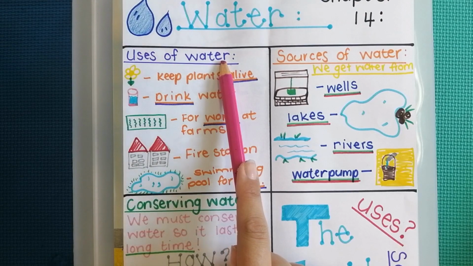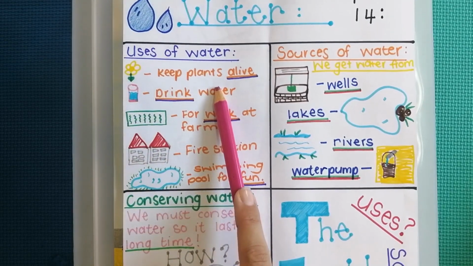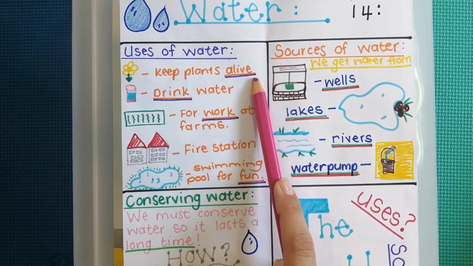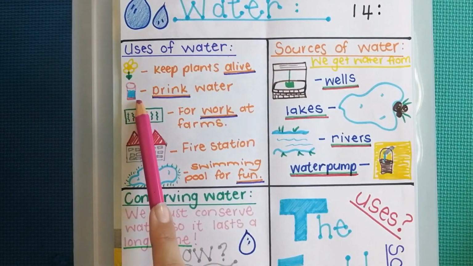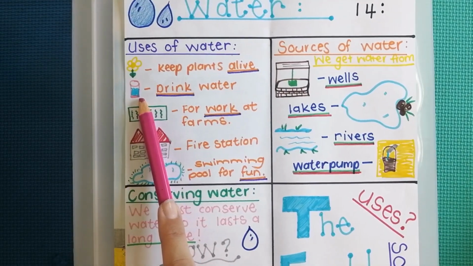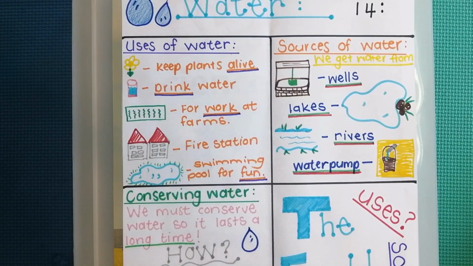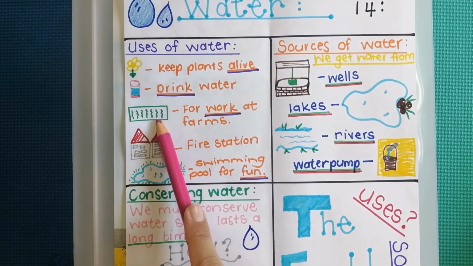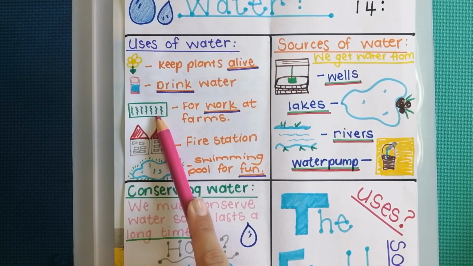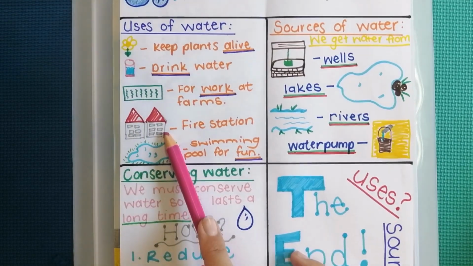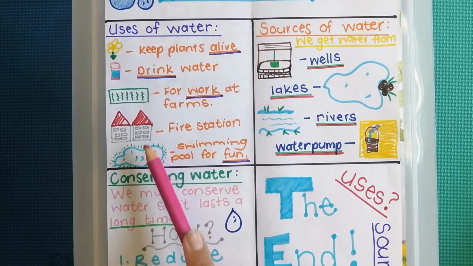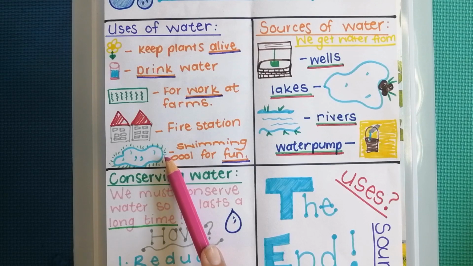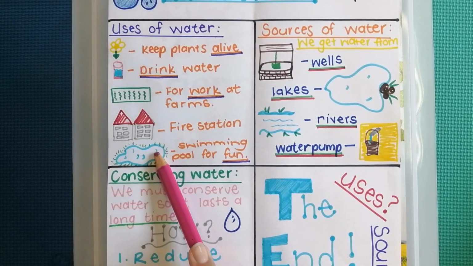Uses of water. We use water to keep plants or any living thing alive. It's my flower. We use water to drink. There's my glass of water. We also use it for work. For example, work on the farms to water the crops, or work at a fire station to put out fires. We also use it for fun, like swimming in a swimming pool.